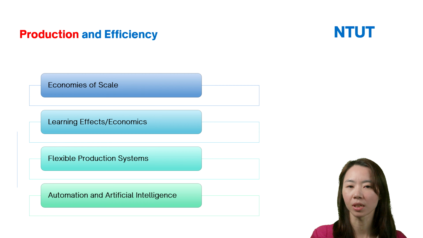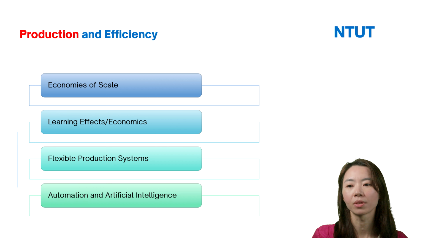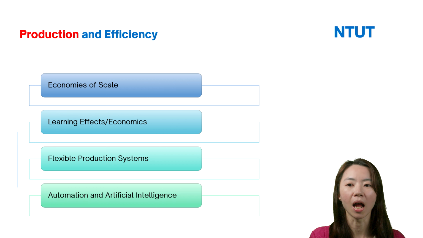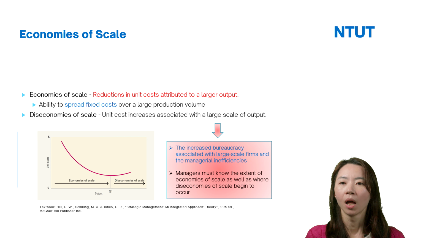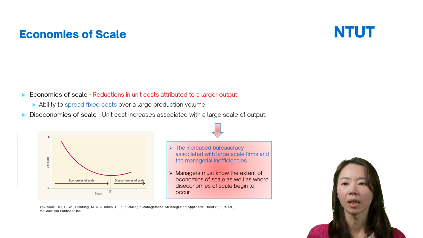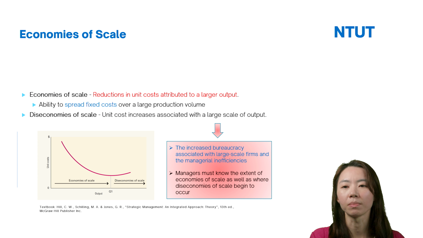For production, we will talk about economies of scale, the learning effect, flexible production systems, automation, and AI. What is economies of scale? Economies of scale means the reduction in unit cost attributed to a larger output.